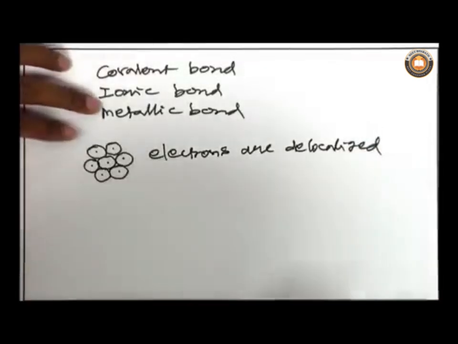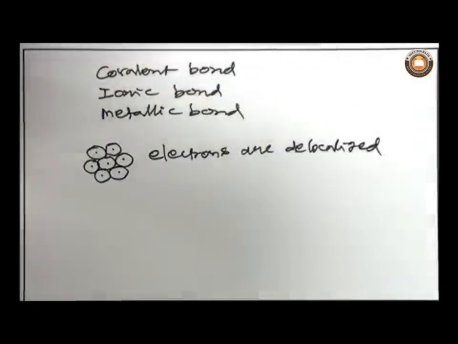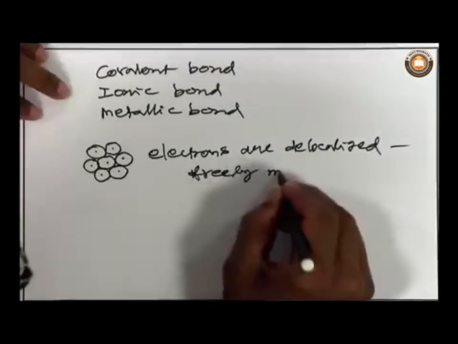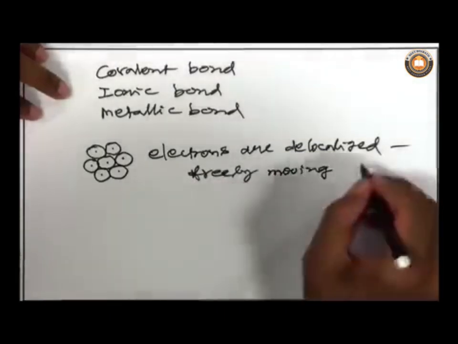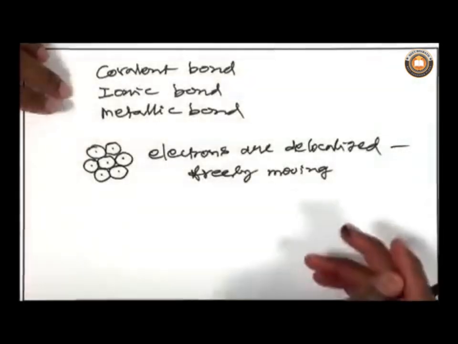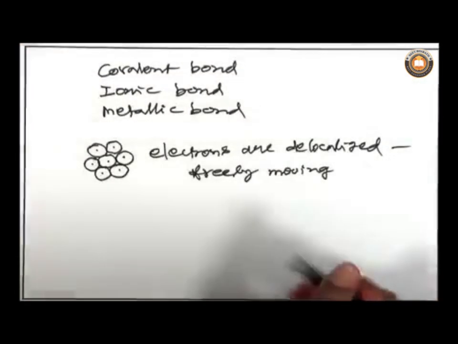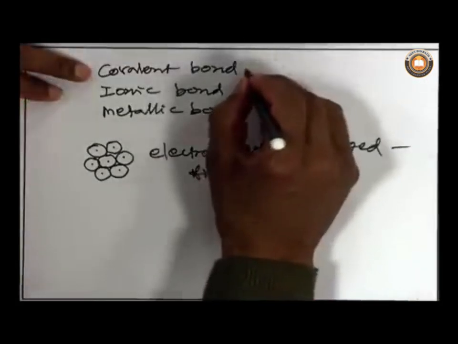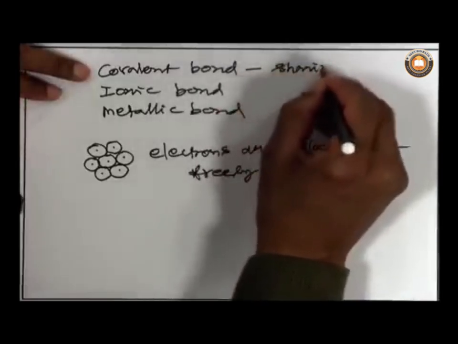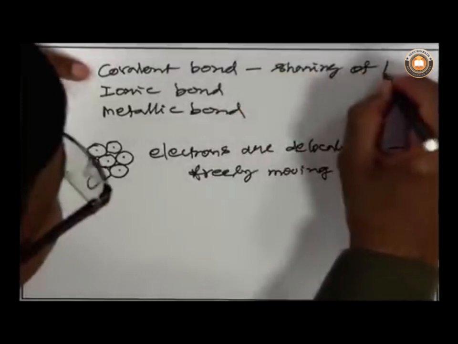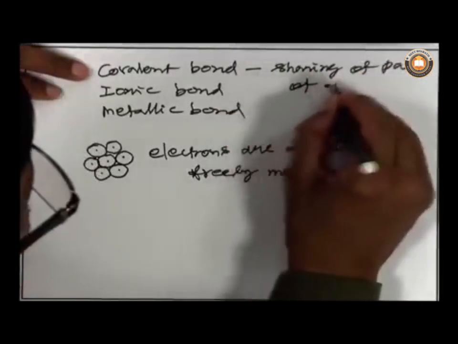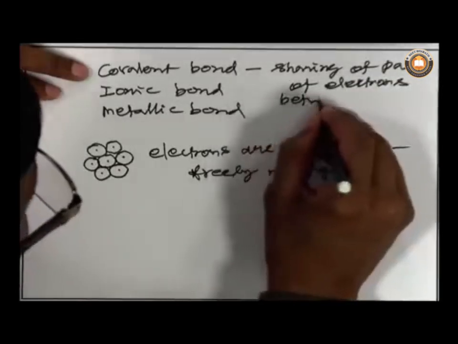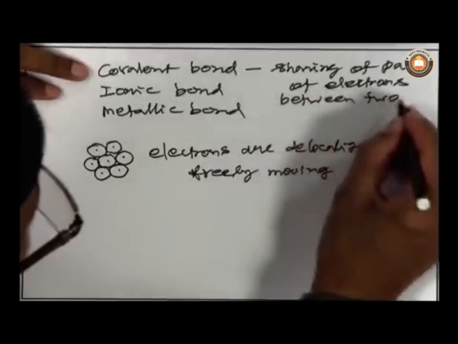So electrons are delocalized in metals, they are free to move, that means freely moving. As a result, they are very good conductors of electricity and heat. But a covalent bond is basically a sharing of a pair of electrons between two atoms.